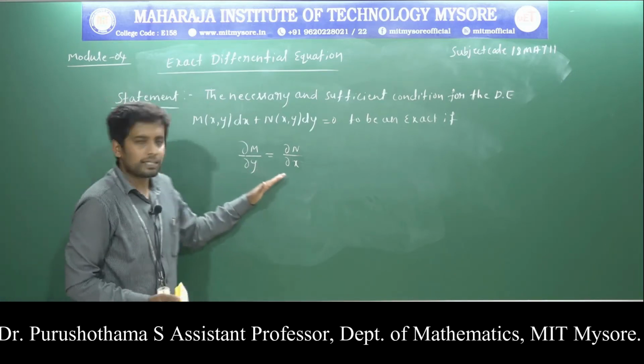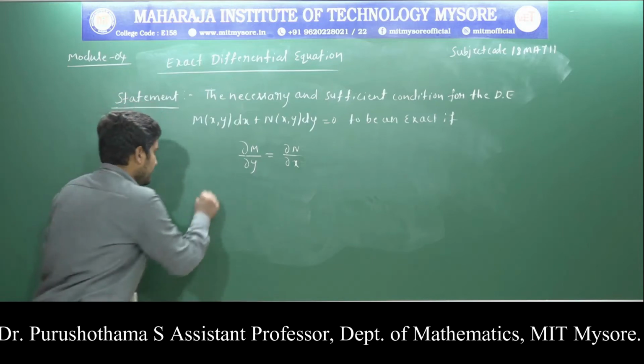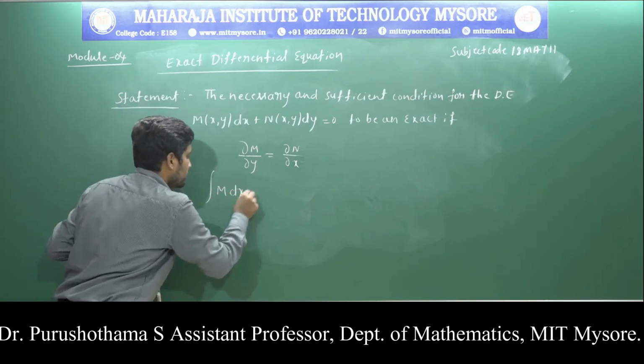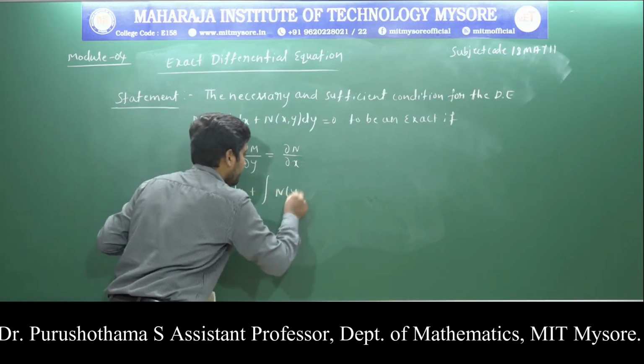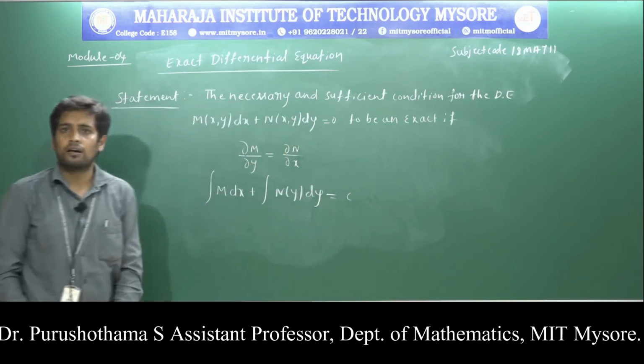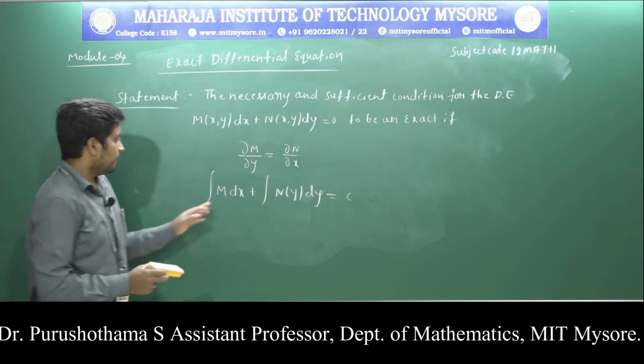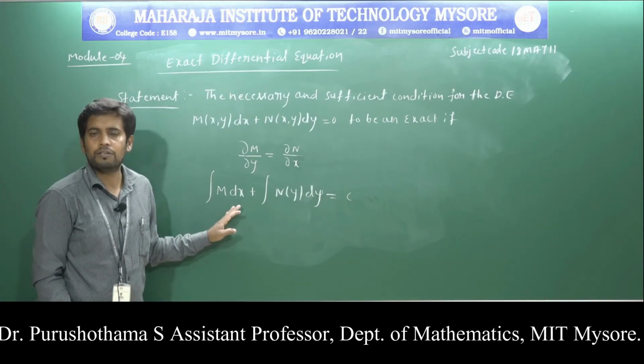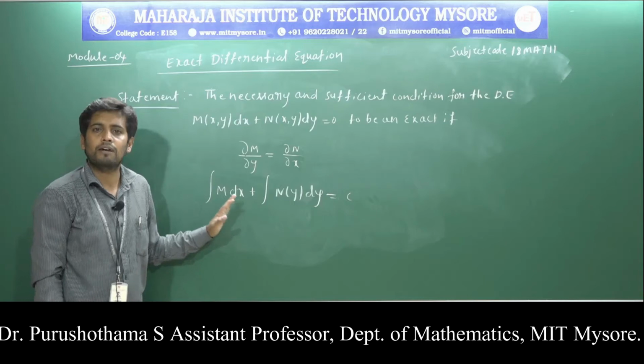The solution of an exact differential equation is integral of M with respect to x plus integral of N of y with respect to y is equal to c, where c is an integral constant. In the first term, we integrate M with respect to x keeping y fixed.